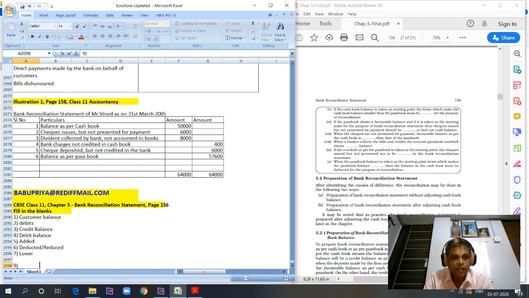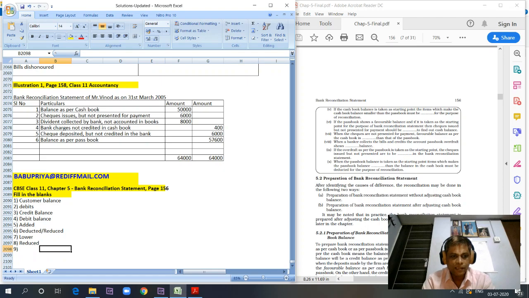Next one: if the overdraft as per the passbook is taken as the starting point, the checks issued but not presented are to be dashed in the bank reconciliation statement. The concept remains the same, students. Whatever be the pattern, the concept still remains the same. If the overdraft as per passbook is taken as the starting point, right? Let's have the bank passbook. Overdraft means negative balance, right? Overdraft.